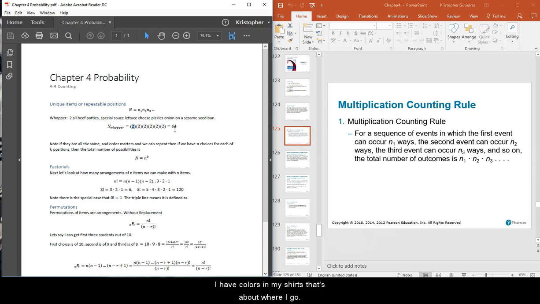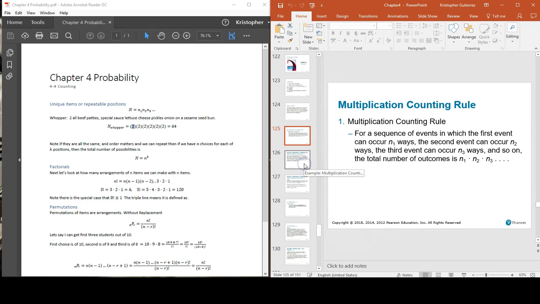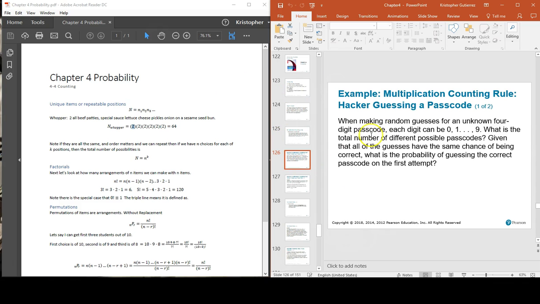I have colors in my shirts. That's about where I got it. But anything like that, you can use this multiplication rule to get it. And these are just the lectures that we have up.